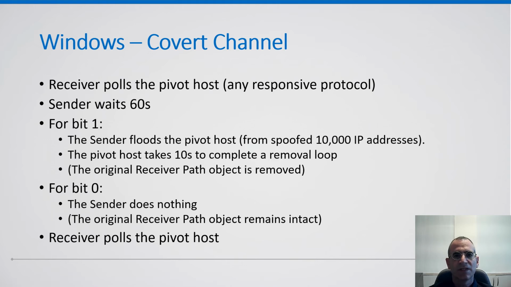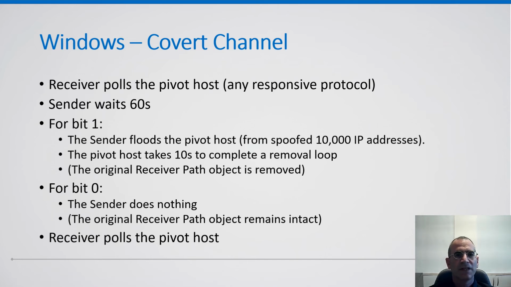At time t equals 60 seconds, to signal the bit 1, the sender floods the pivot host from 10,000 spoofed IP addresses during half a second. This is needed because the sender doesn't know the exact timing of half seconds on the pivot host. The pivot host then initiates the procedure for removal of stale path objects and takes 10 seconds to go over all path objects. During this phase, the pivot host also removes the receiver's path object because it's stale. In contrast, for bit 0, the sender does nothing, and the receiver's path object remains intact.